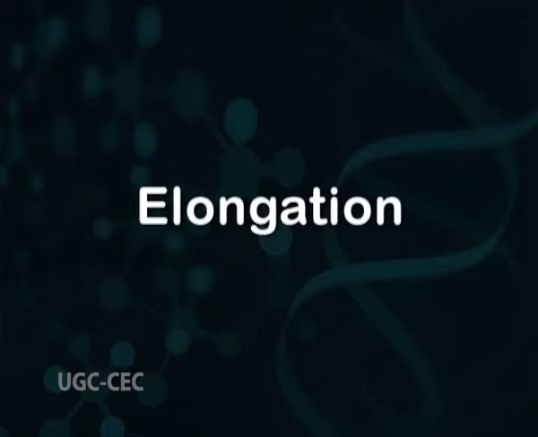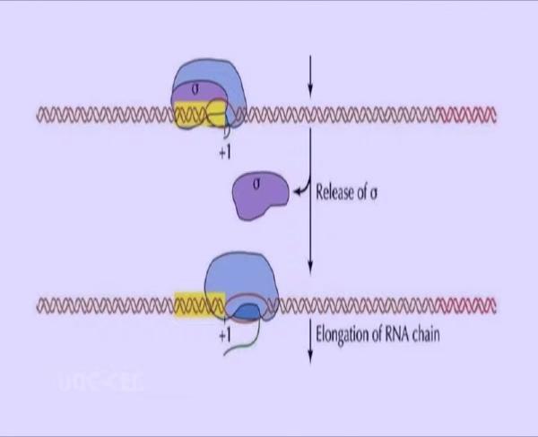Now the second step, elongation. When initiation succeeds, the enzyme releases the sigma factor and forms a ternary complex. The release of sigma factor is known as promoter clearance. The minimum time taken for this promoter clearance is about 1 to 2 seconds.